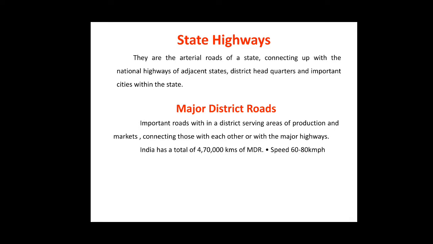The major district roads are the important roads within a district serving the areas of production and markets, connecting those with each other or with the major highways. India has a total of about 4,70,000 kilometers of the major district roads with the speed limit of 60 to 80 kilometers per hour.